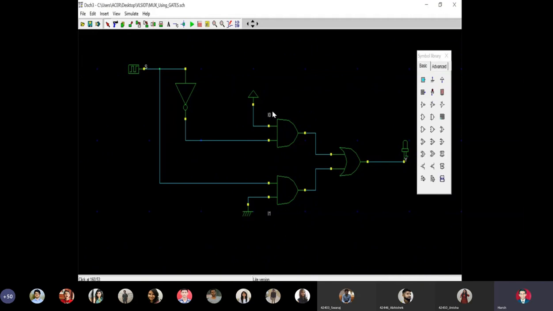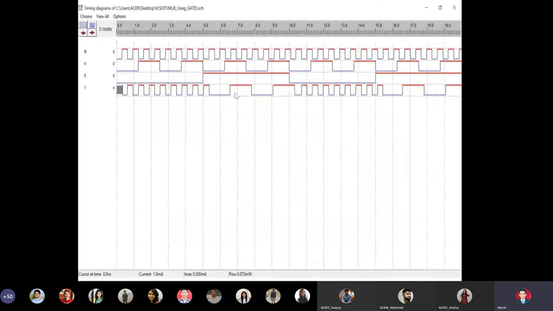So naturally, you know that in a multiplexer, when the select line is equal to 0, input I0 will be sent to the output, and when the select line is 1, I1 will be sent. That is, in the waveforms, what do we expect? When the select line is 0, I0 is selected, so a high frequency waveform will come out. When the select line is 1, I1 is selected, and a low frequency waveform will come. This is how it should look. You see here clearly, the first waveform is I0. We see it is a high frequency clock.